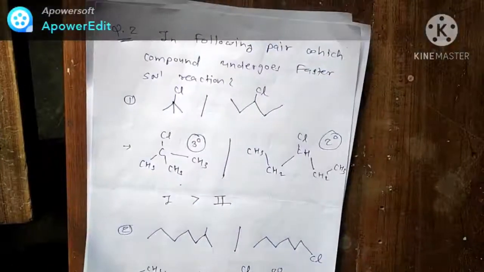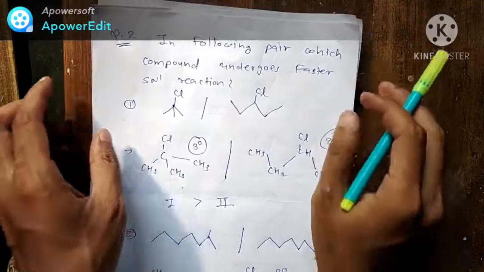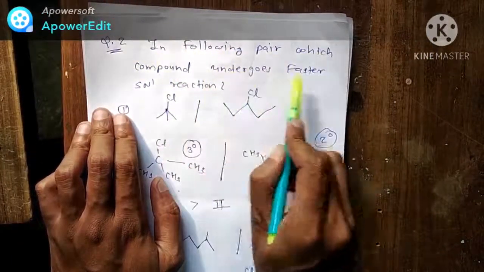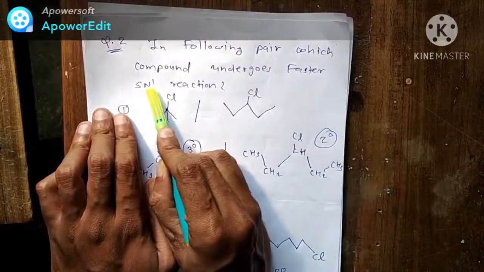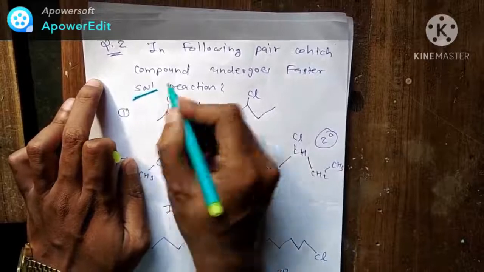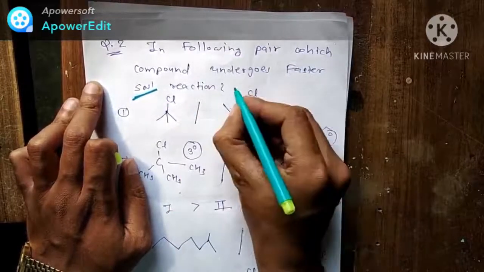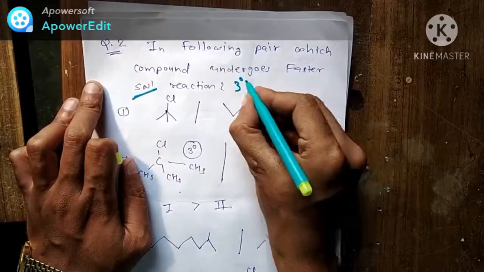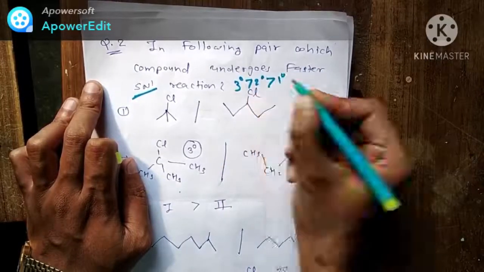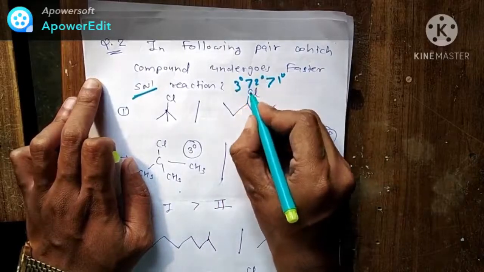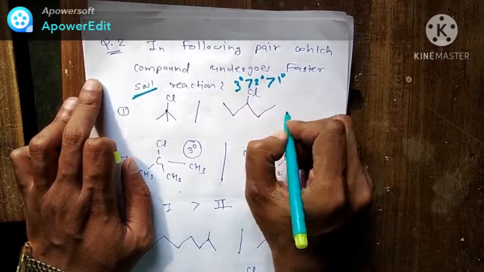Now look at the second question. The question is like this: in the following pair, which compound undergoes faster SN1 reaction? Now for SN1 reaction, the order was 3 degree reacts rapidly, then 2 degree, then 1 degree. Again, 3 degree will react rapidly here compared to others.